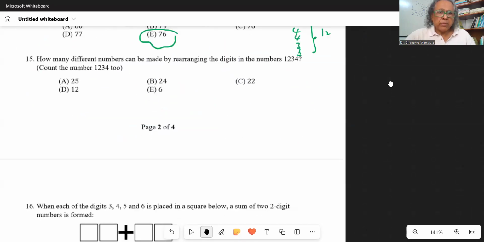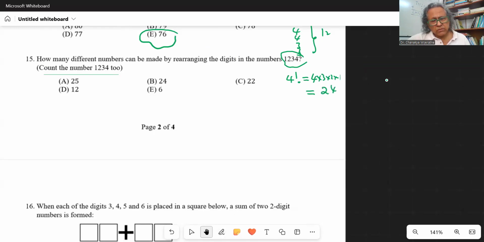How many different numbers can be made by rearranging the digits in the number 1234? Count the number 1234 too, right? Now, those who are in higher grades know that this is a very easy question. So this has 4 digits, and the answer is going to be 4 factorial, which is 4 times 3 times 2 times 1. So it's actually 24. But without that, we can count this, right?